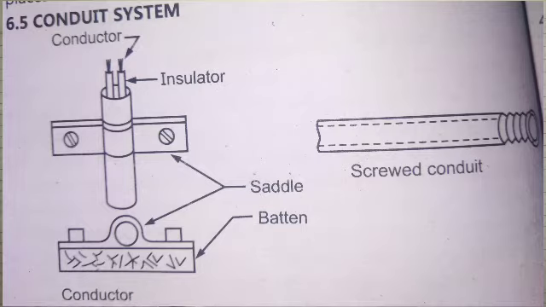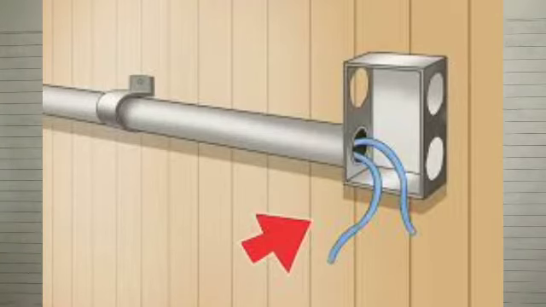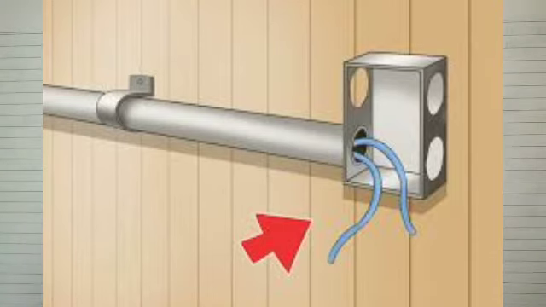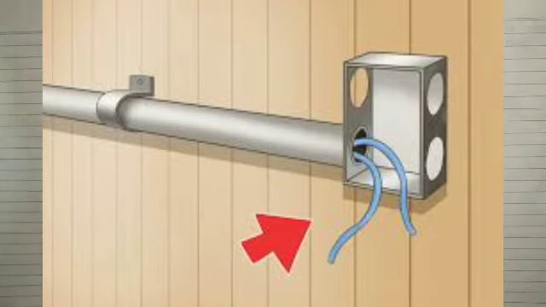The conduits are usually made of steel or galvanized iron pipe. So these pipes are made of galvanized iron pipe, or they are also made of steel. VIR or PVC wires are used.